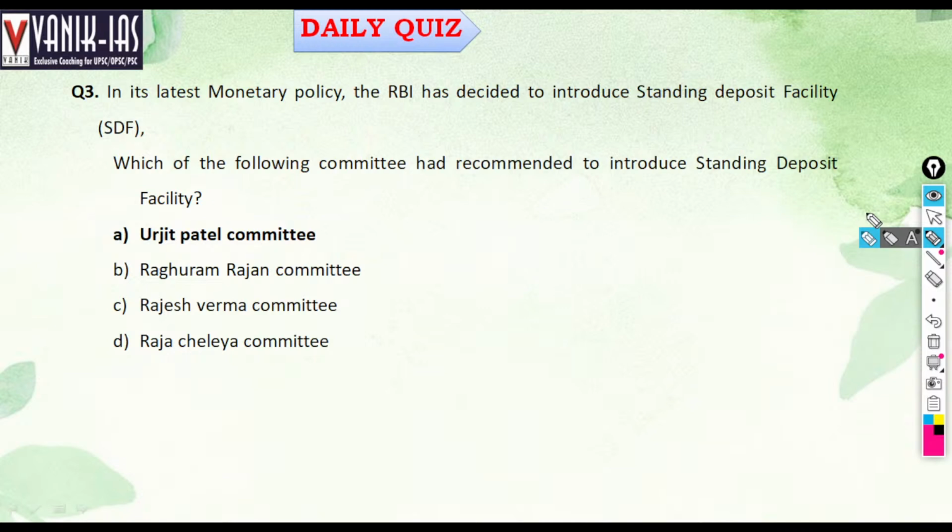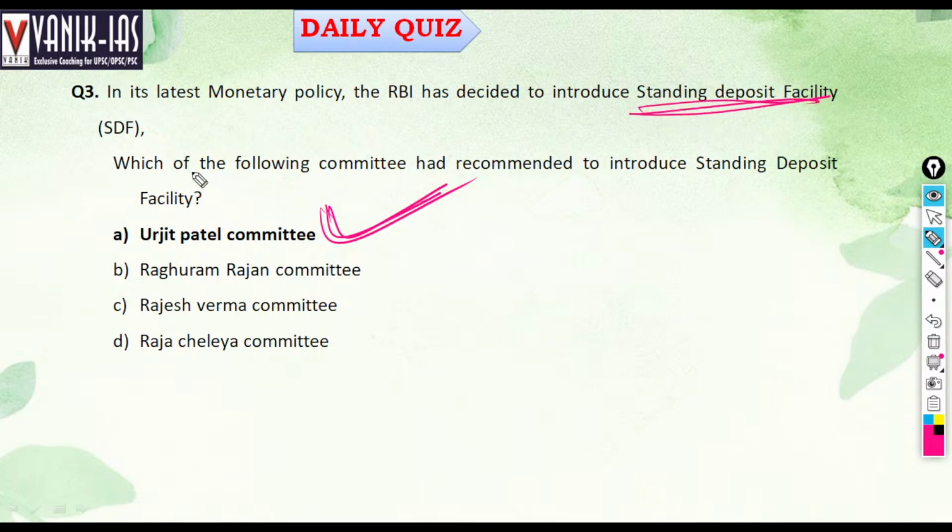The committee also recommended the Monetary Policy Committee, MPC, which has 6 members and controls inflation. They also recommended the standing deposit facility.